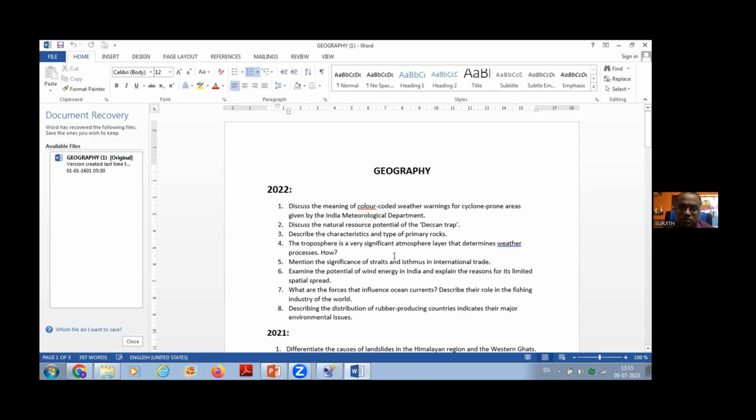Climatology, one question. See, these kinds of questions nowadays are being asked. Okay. This is part of economic geography. Okay. This is part of economic geography, but see, you cannot prepare exclusively for this particular thing. See, these kinds of questions you have to manage in the exam hall. You cannot prepare for this particular area.